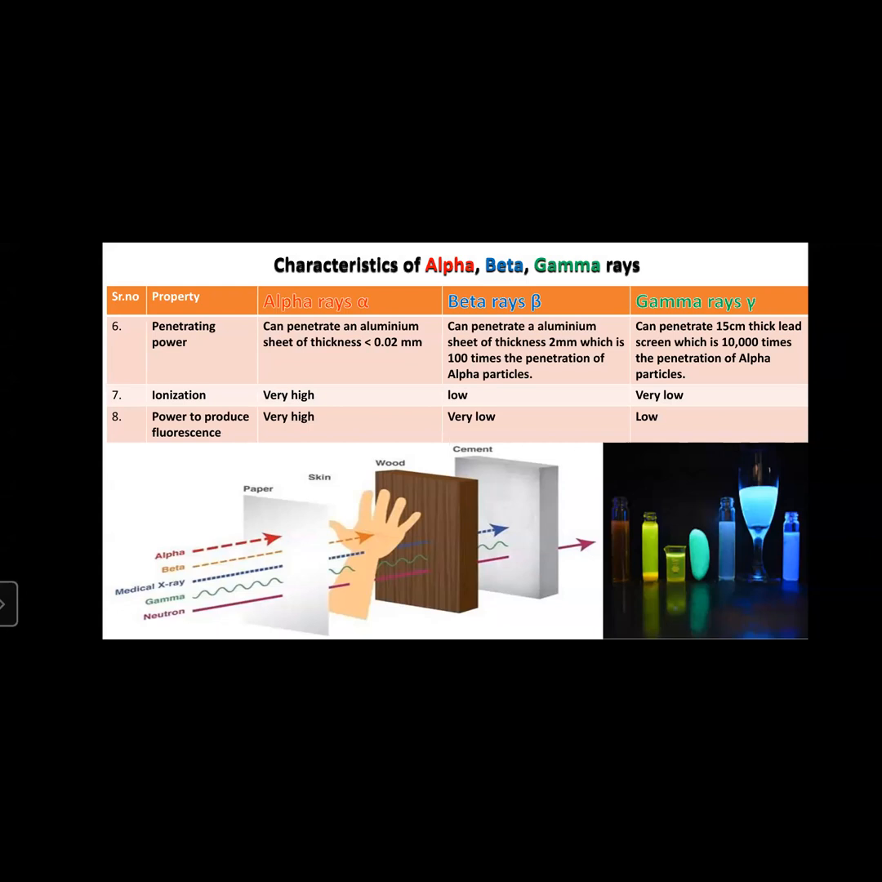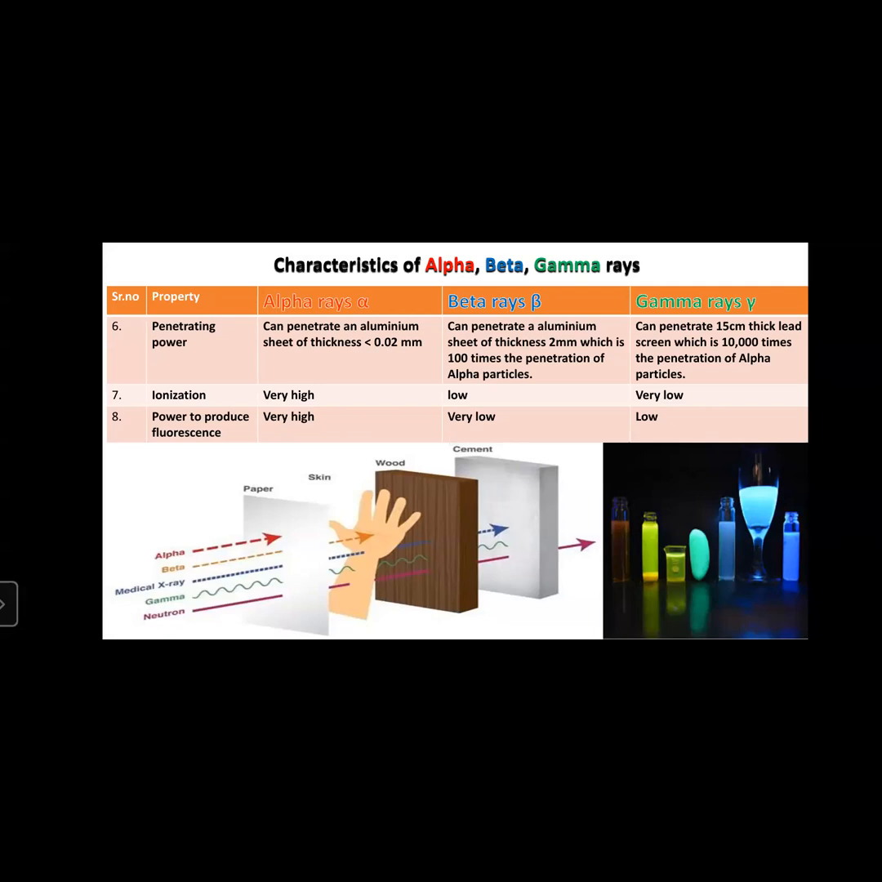Alpha rays produce fluorescence with high power. Beta rays produce very low, and gamma rays are low. So the power of production of fluorescence of alpha rays is very high, then beta rays is very low, and gamma rays are in between.